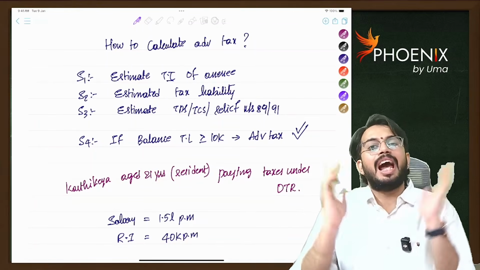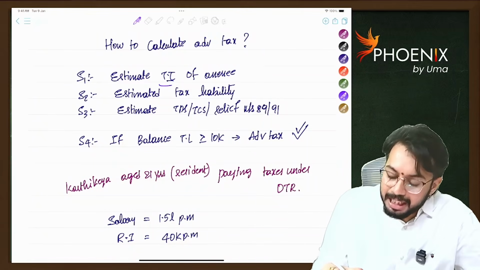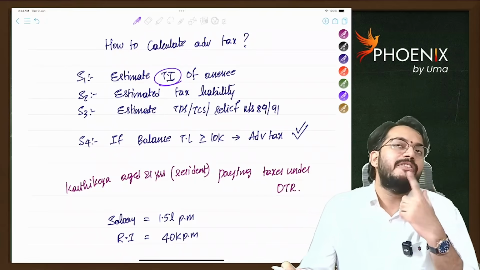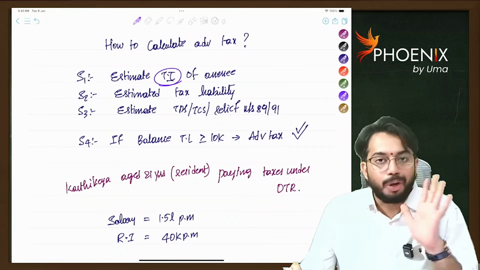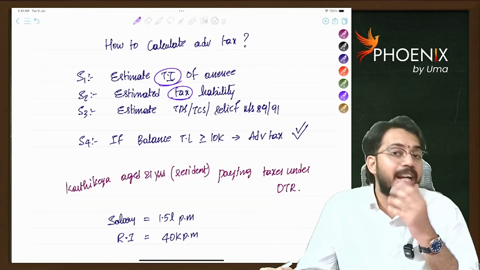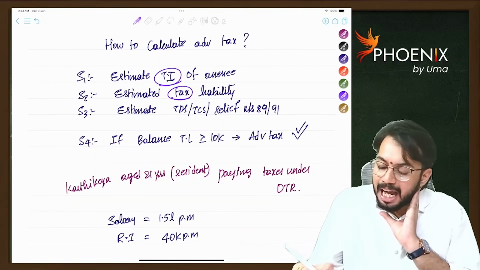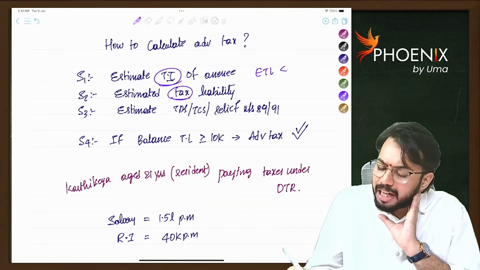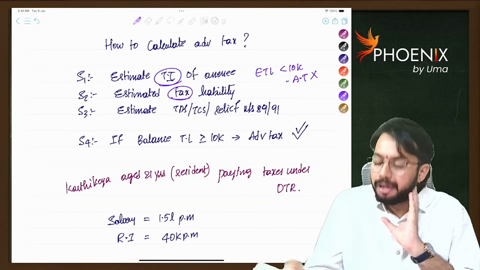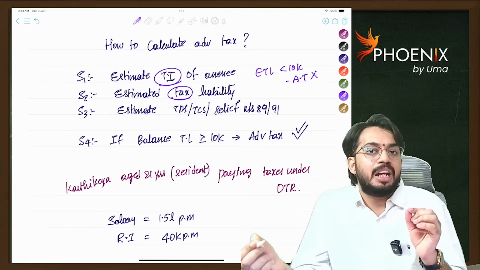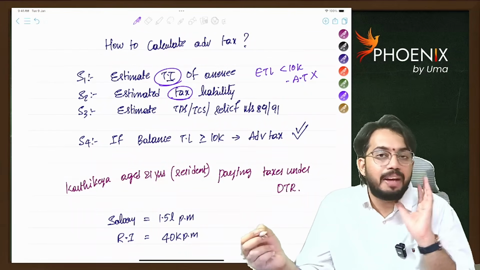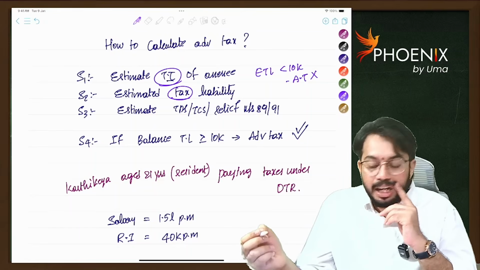So how do we calculate advance tax? First, we estimate the total income of the assessee. As on 1st April of the previous year, we should estimate what the total income will be. On the estimated income, we calculate the estimated tax liability. If the estimated tax liability is less than 10,000 rupees, then advance tax provisions are not applicable. Only if it is 10,000 rupees or more are advance tax provisions applicable. Are you able to understand?